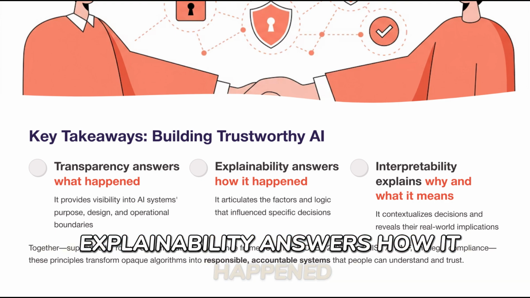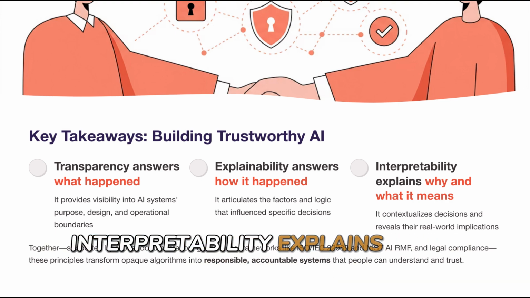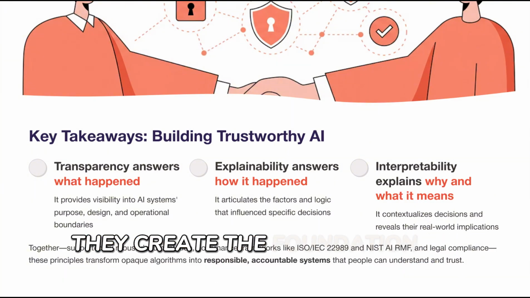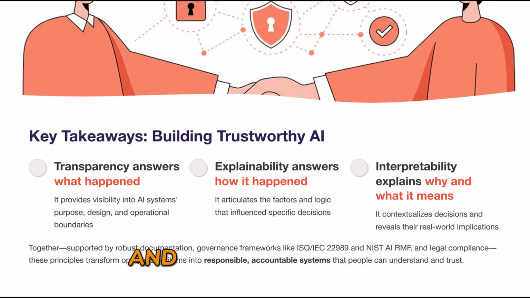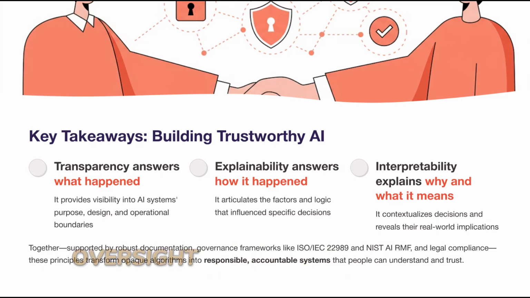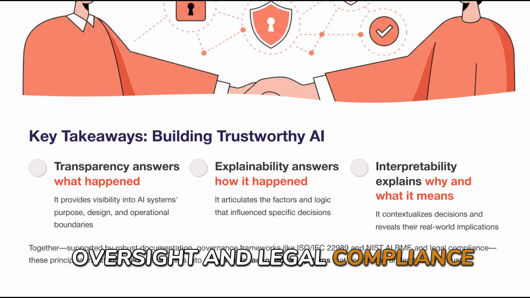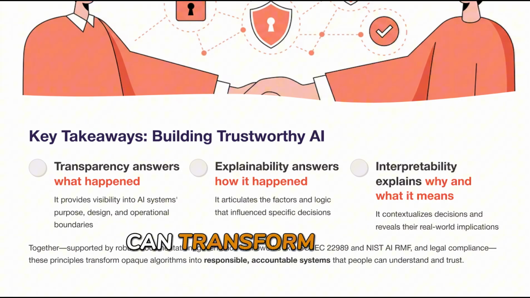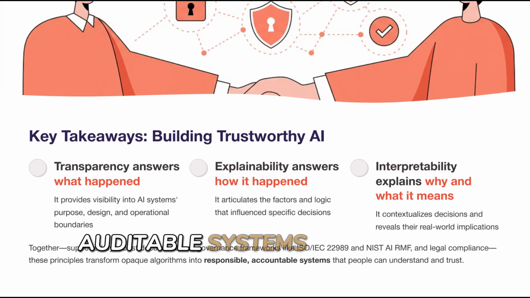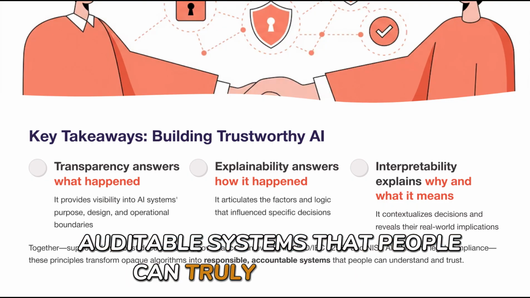Explainability answers how it happened. Interpretability explains why it happened and what it means. Together, they create the foundation for accountability and trust in AI systems. By combining both, supported by solid documentation, oversight, and legal compliance, organizations can transform opaque algorithms into responsible, auditable systems that people can truly understand.